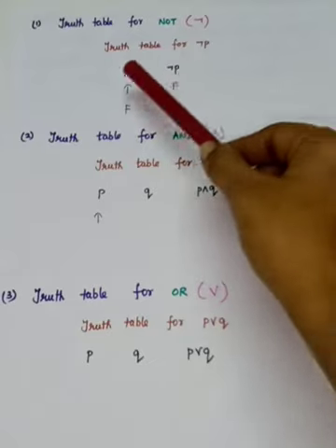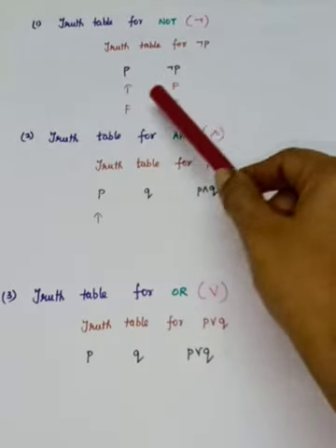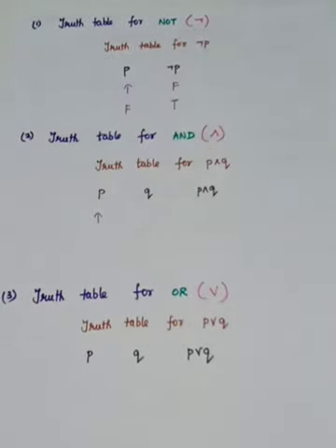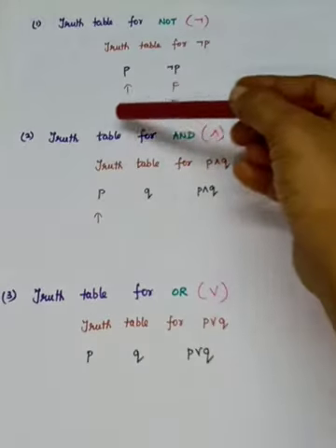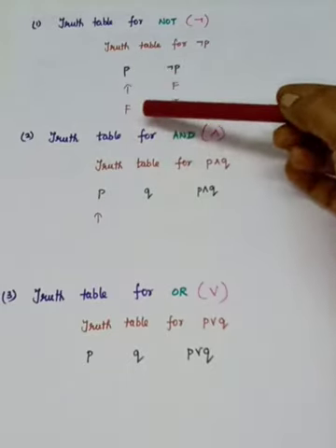Negation P means if P is true, its negation is false. If P is false, its negation is true. Negation means it is just opposite. If P is true, the negation P is false. If P is false, negation P is true. So see that for a simple statement, you will have how many rows? 2 rows, because its truth value is true or false.